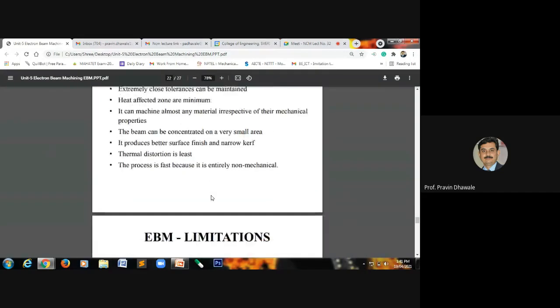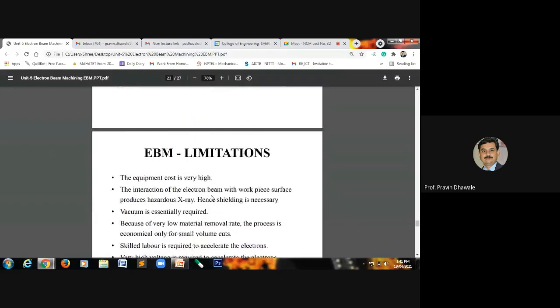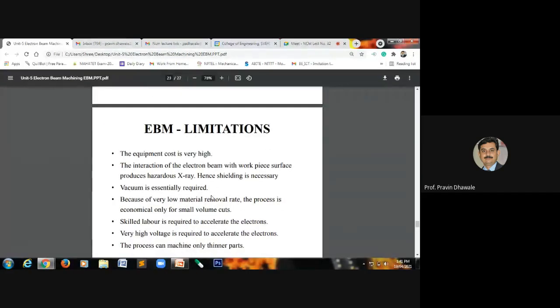So it will be applicable for small batches, small volume cuts. Because of the very low material removal rate, the process is economical only for small volume cuts.